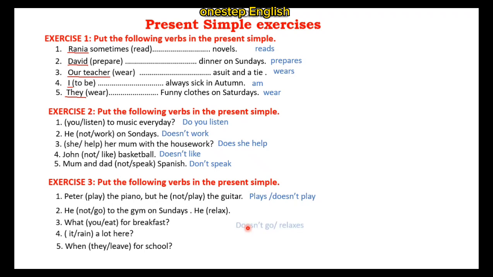Number 2, he doesn't go to the gym. He relaxes. What you eat for breakfast? What do you eat for breakfast? Good. It rain a lot here. Does it rain a lot here? When do they leave for school?